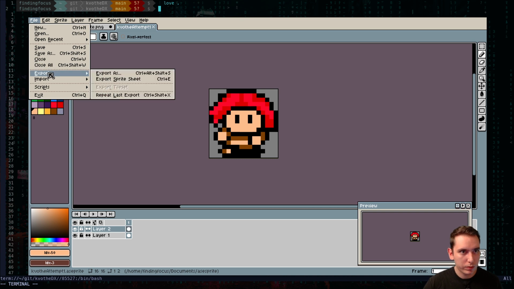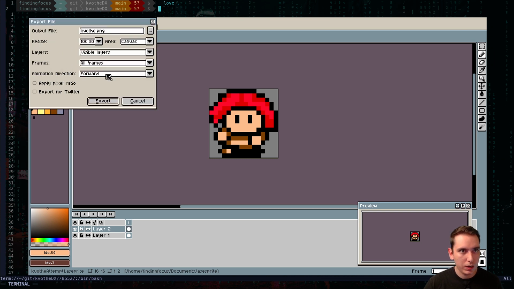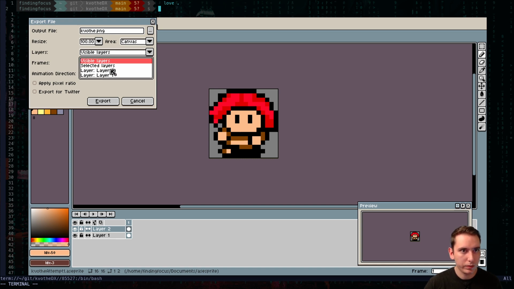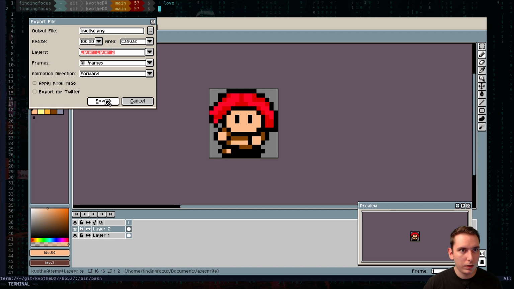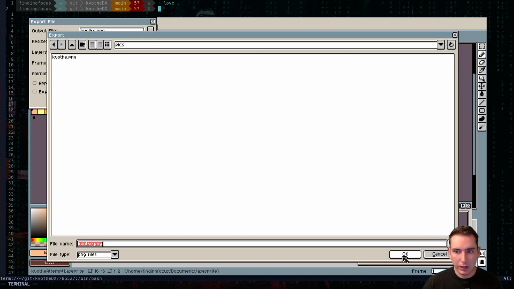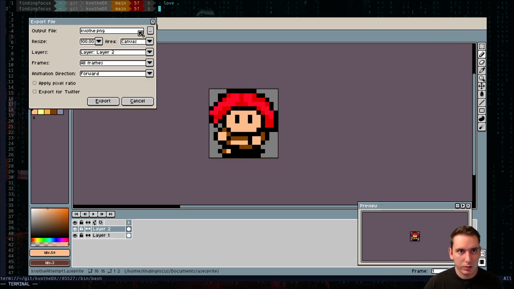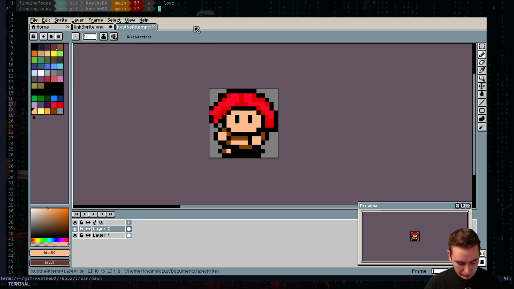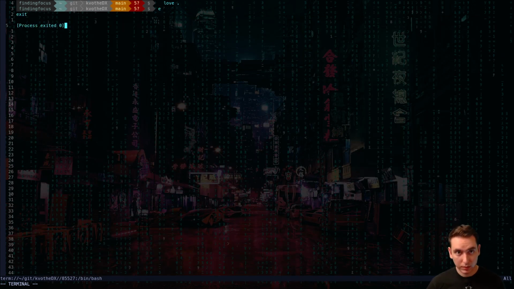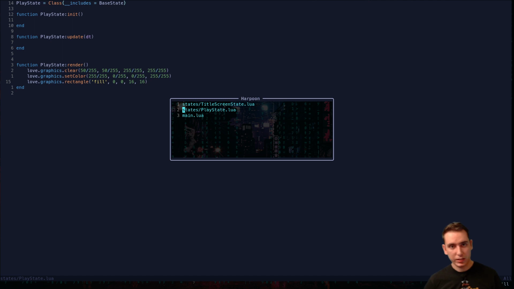So we'll go save it. We'll export as a PNG, and not all frames, or all frames, but only one layer, only layer 2. Yep, okay, and we'll overwrite that. Okay, so how do we get that in Lua? Let's do it. I should say in Love 2D.